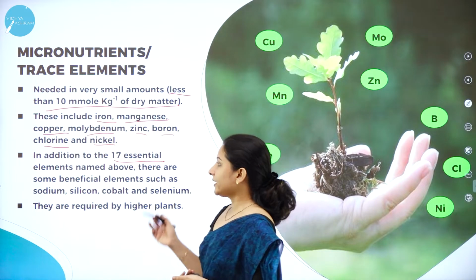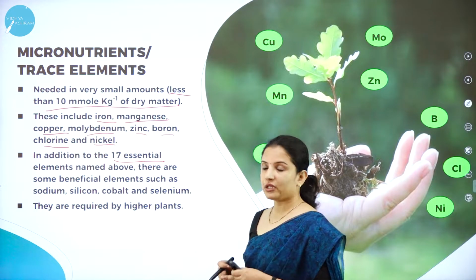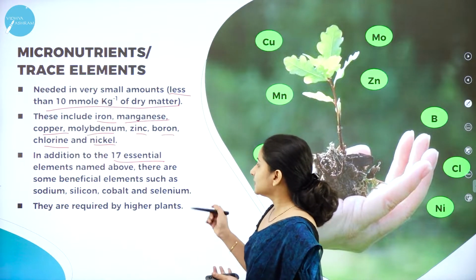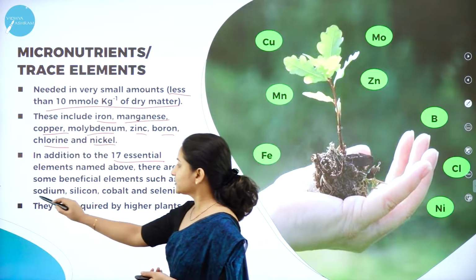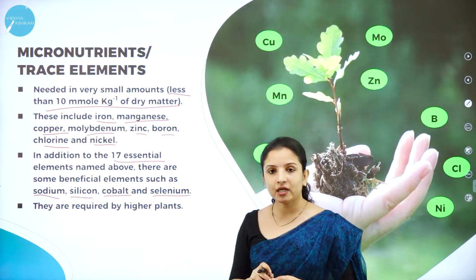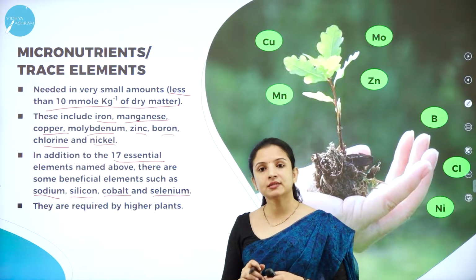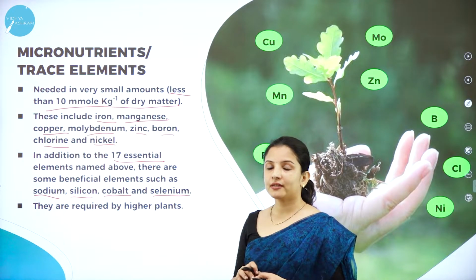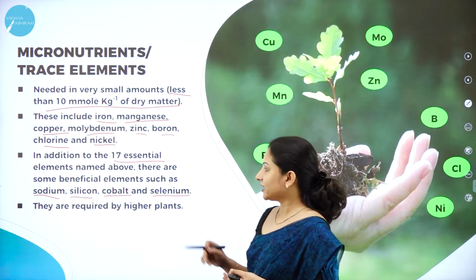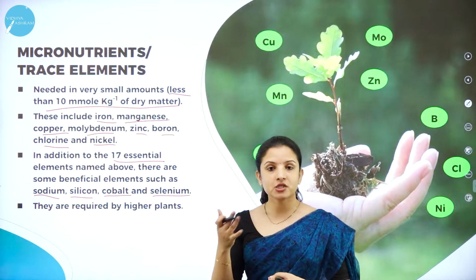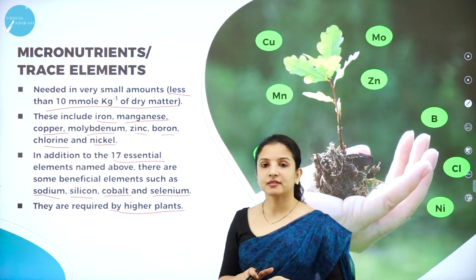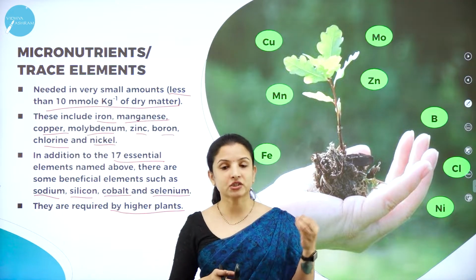In addition to the 17 elements named above, there are some other beneficial elements that are needed by the plant, such as sodium, silicon, cobalt and selenium. Selenium also is needed by the plant to some extent. But the others, such as strontium, are not needed by the plant. These are required by the higher plants, that is, the angiosperms.